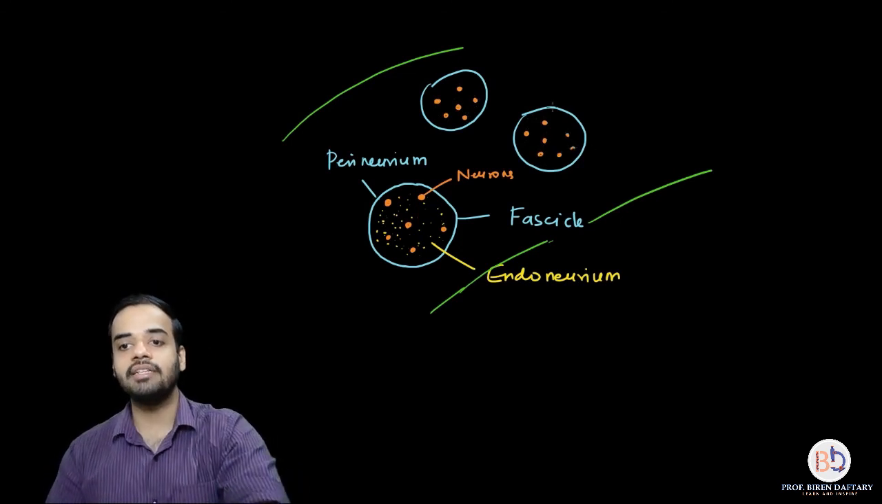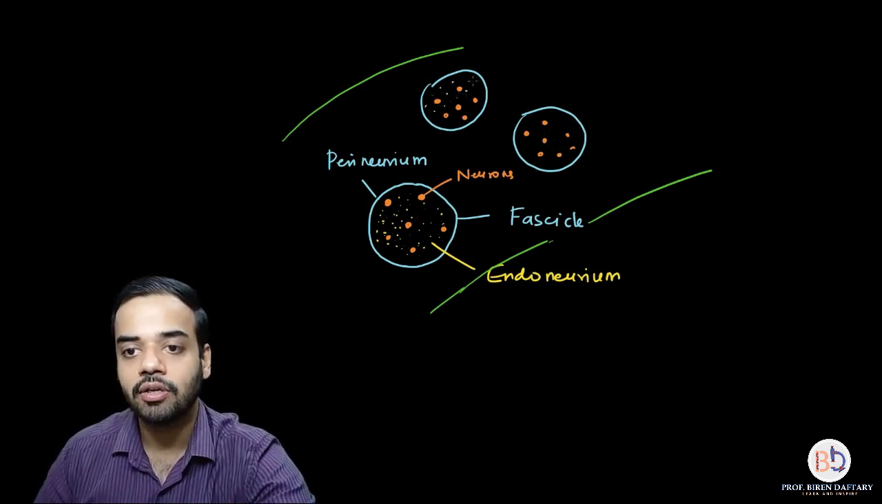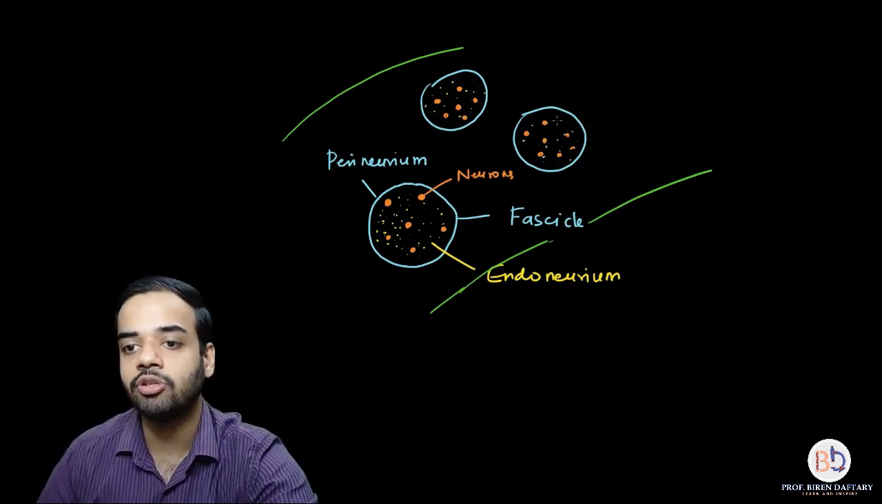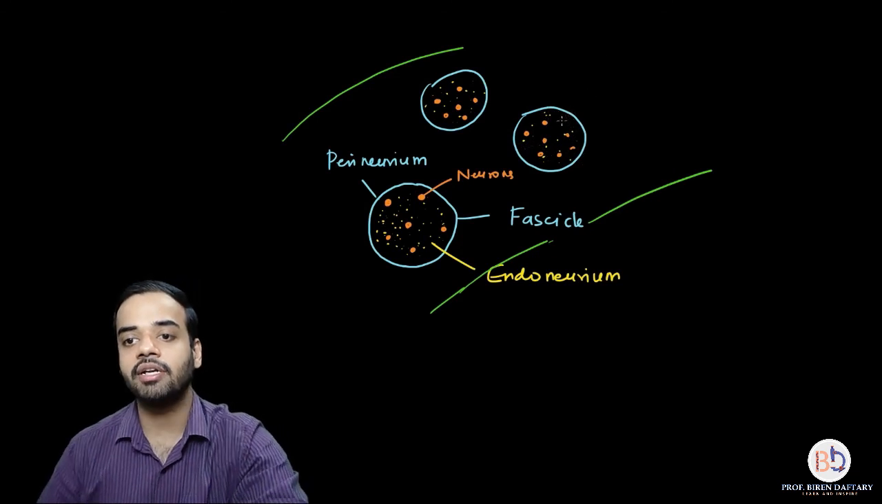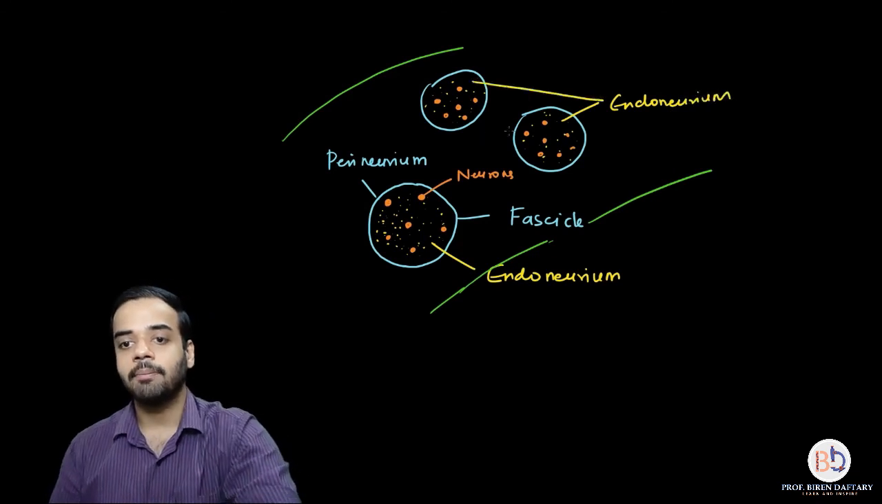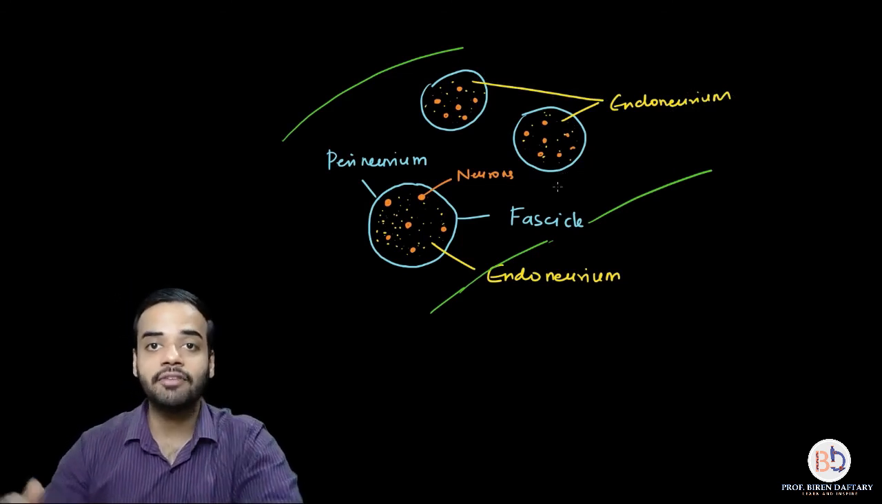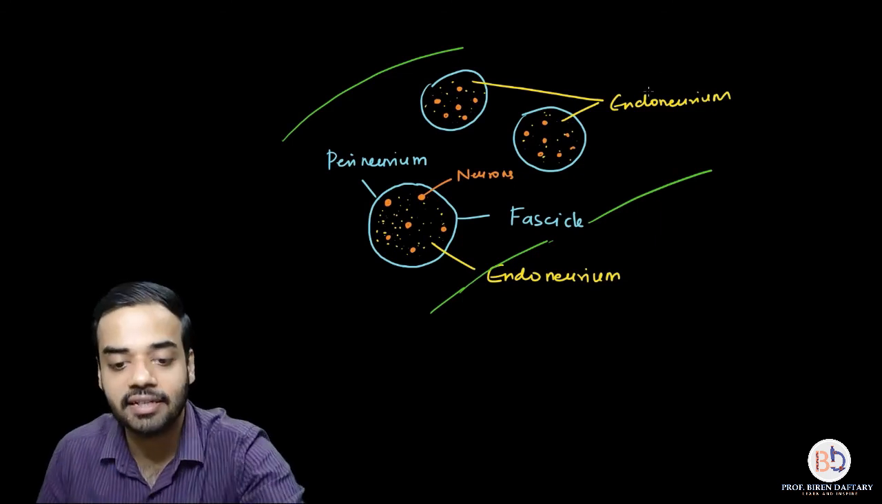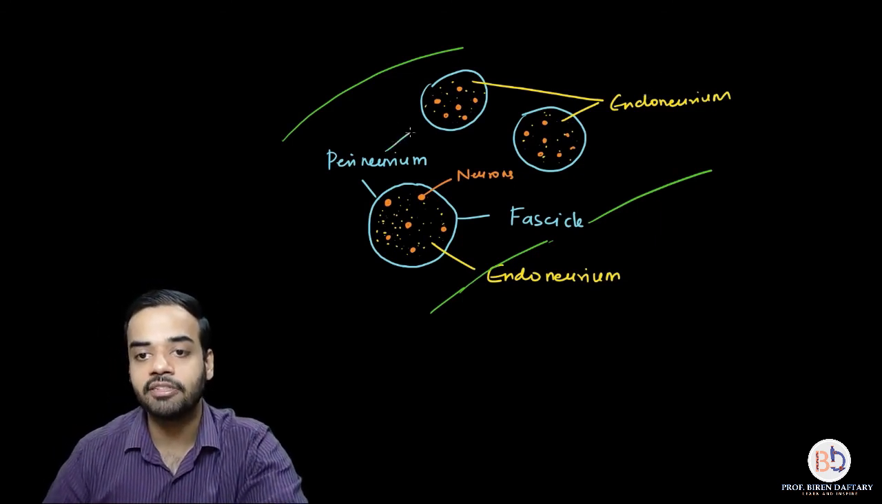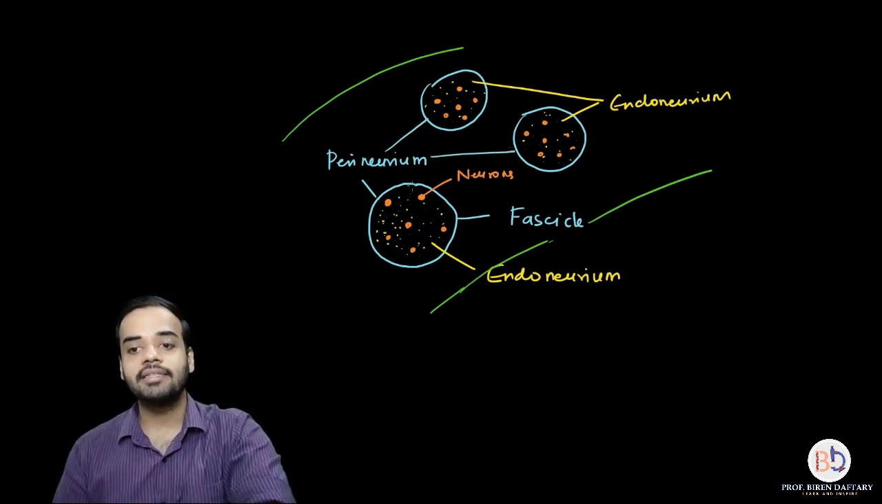So now inside each fascicle, the connective tissue which I am showing in yellow, which I am drawing right now, is called endoneurium. So endoneurium is the connective tissue surrounding the neurons, right? Again I will draw endoneurium over here. But this blue colored connective tissue, the connective tissue present between the fascicles or surrounding the fascicles, is called perineurium. This is perineurium. And finally the connective tissue.